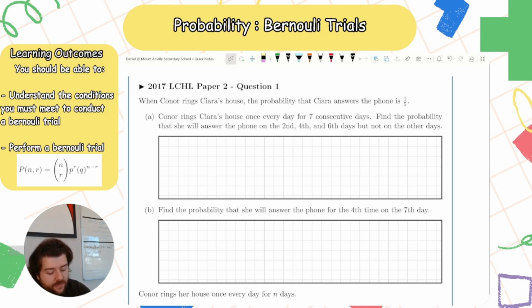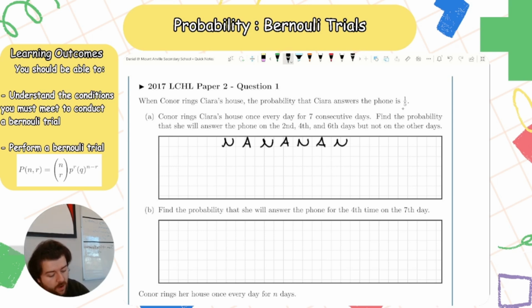So on the first day, she does not answer. On the second day she answers, then no answer, answers, no answer, answers, no answer. So second day, 4th day, 6th day. So I know the order of things now. So I actually need to use Bernoulli trials for this one.